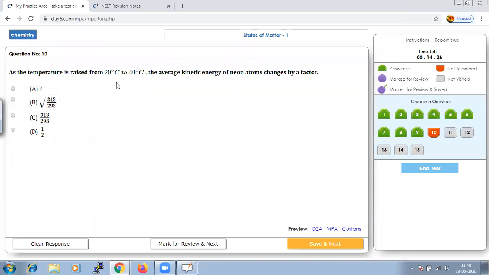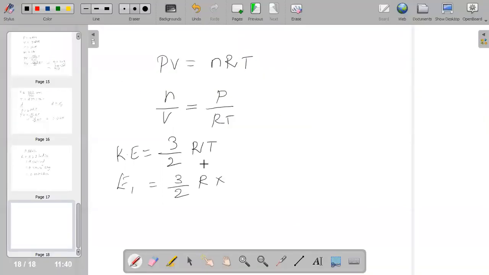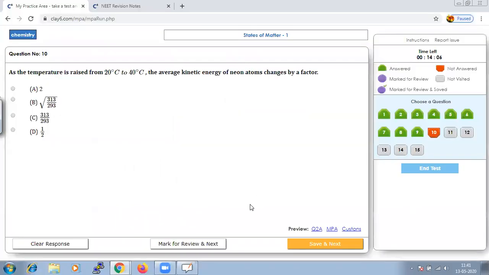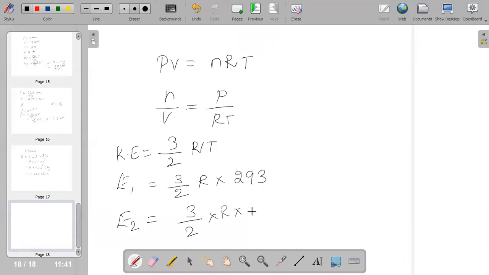Do not forget to convert from degree Celsius to Kelvin. That is important. So the first one they have given us is 293 Kelvin, and for the second one, let us assume the second kinetic energy to be E2, it will be 3 by 2 into R into the temperature, which is 40 plus 273.